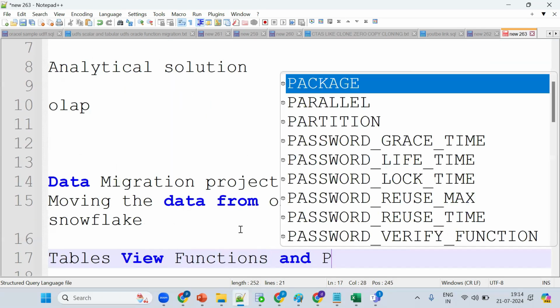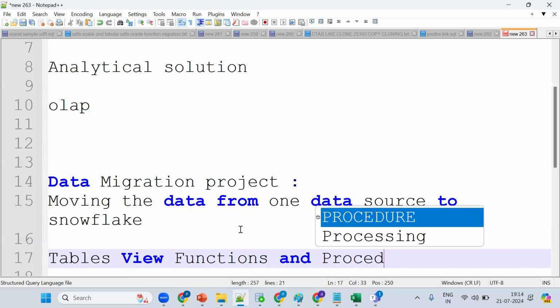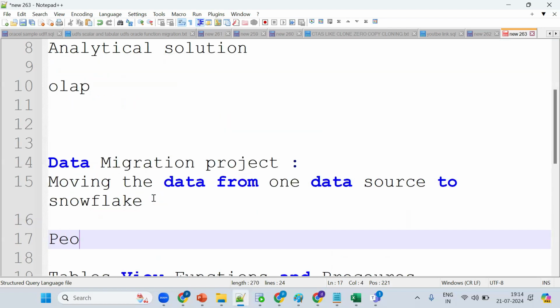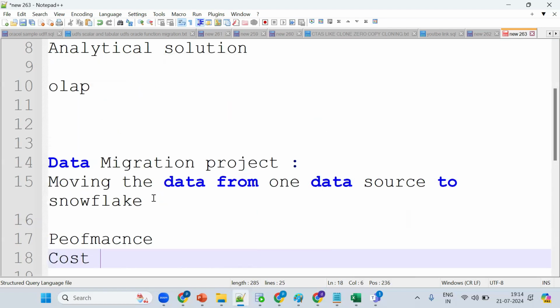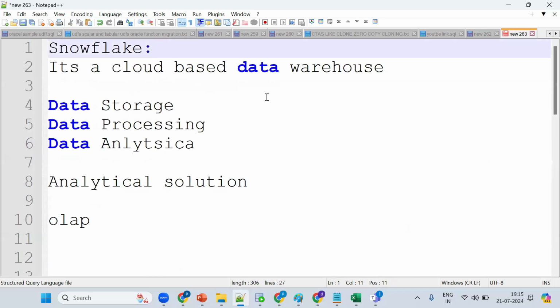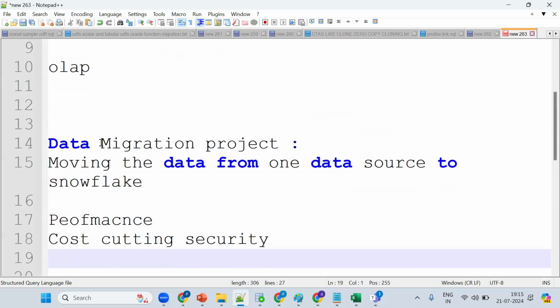Let me explain once more. Our application is already there in one system, but because of performance, cost cutting, security reasons, or other reasons, the company wants to move their data to Snowflake. So what exactly are we trying to move? The tables, the views, the functions, and the procedures. Simply, it's a cloud-based data warehouse, mainly an analytical solution for storage, processing, and analytics. Snowflake is mainly for data migration.